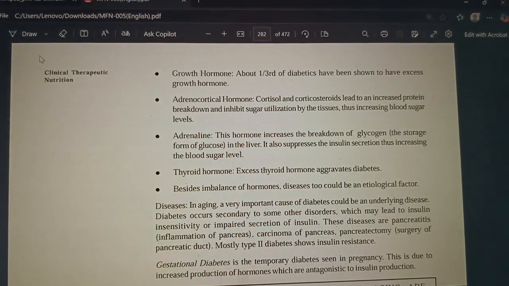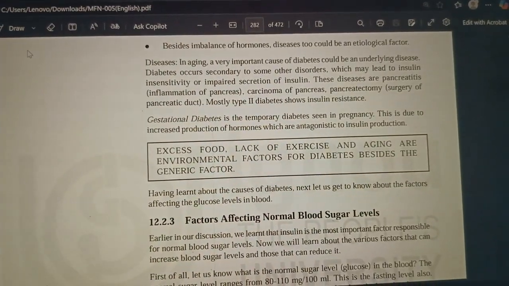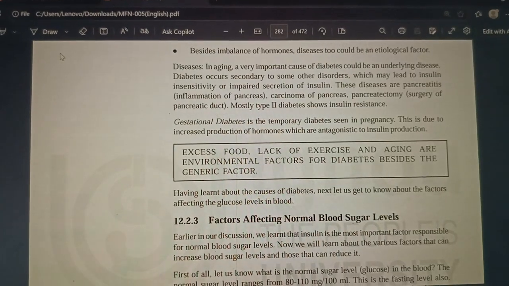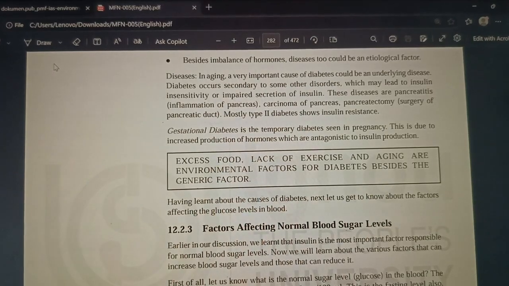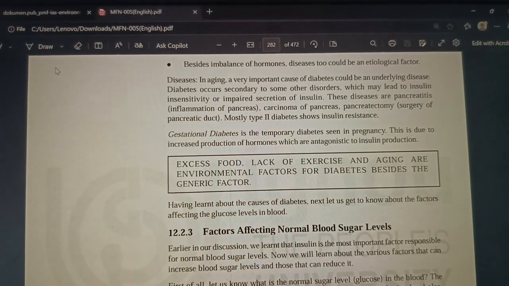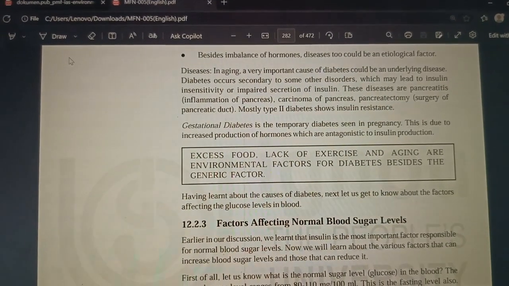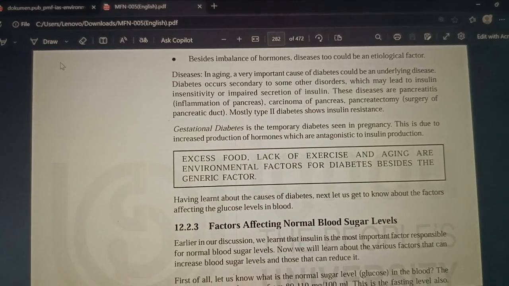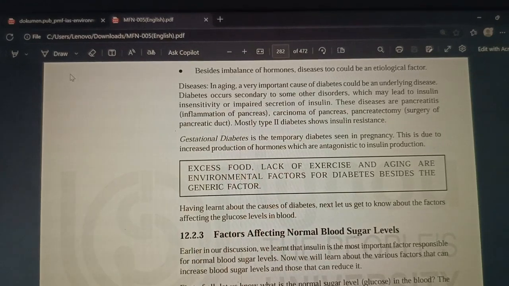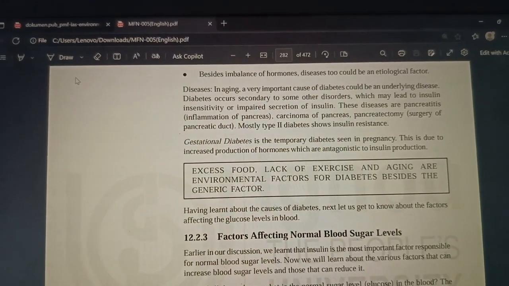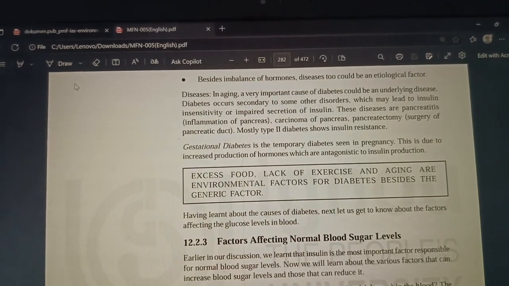Besides imbalance of hormones, diseases could be etiological factors. Some other factors are aging, and a very important cause of diabetes could be underlying tissue or underlying diseases. Diabetes occurs secondary to some other diseases which may lead to insulin insensitivity or impaired secretion of insulin. These diseases are pancreatitis, that is inflammation of the pancreas, carcinoma of the pancreas or pancreatectomy, which means surgery of the pancreas. Mostly type 2 diabetes shows insulin resistance.